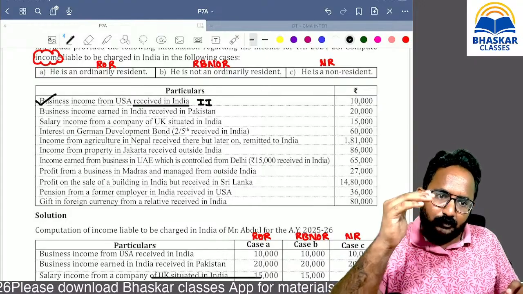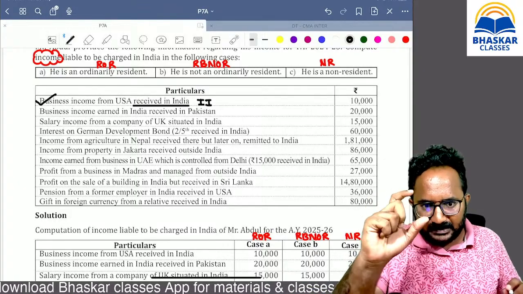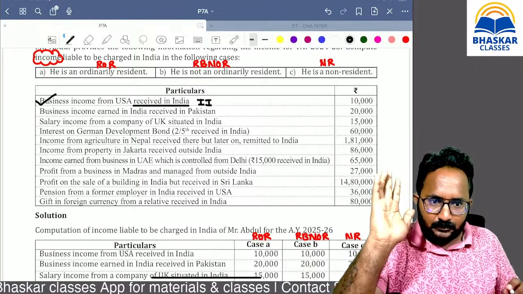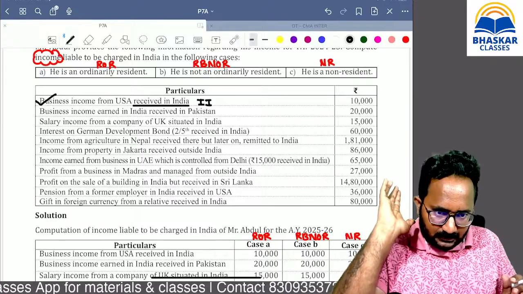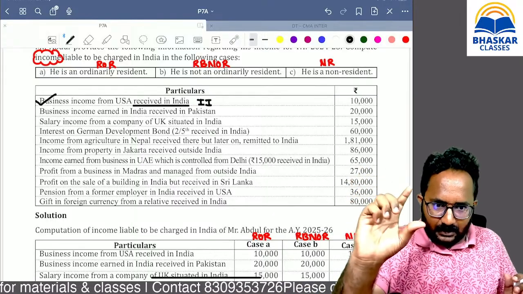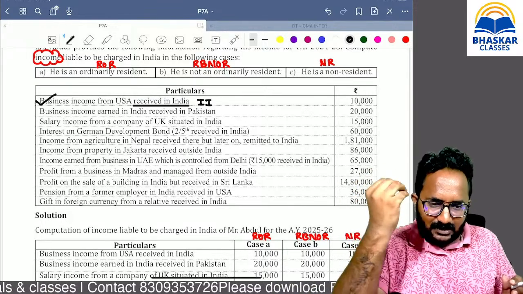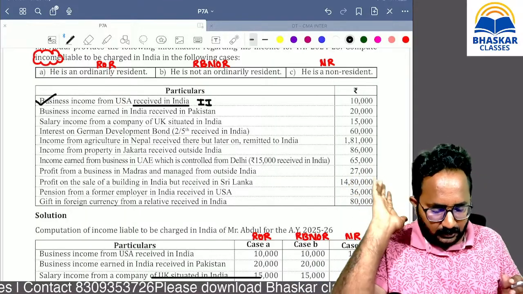Sir, if you contacted the one number I provided in the app messages, I already sent all the books. If you did not receive them, send me a message and I will give the refund. I provided the tracking ID also. If you did not receive the book, no issue, send me your number and I will do the total refund. You can use the soft copy and write your exam.